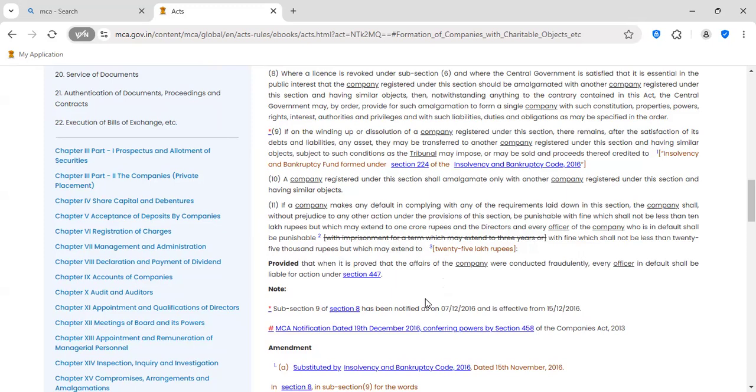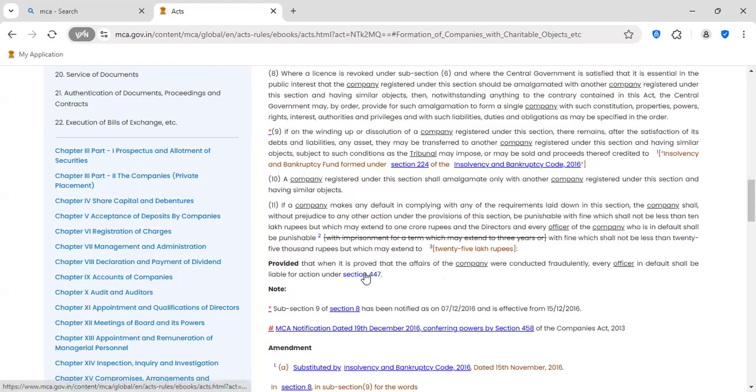provided that when it is proved that affairs of the company were conducted fraudulently, then when fraud is involved, every officer in default shall be liable for action under section 447. See, here it is dangerous. If any fraud is involved by the company or any officers, then all are liable under section 447. If you see section 447, I'll take you to 447. The reason behind the intention is very good. Incorporation of Section 8 company for doing a charity. If any fraud is involved, it is dangerous.